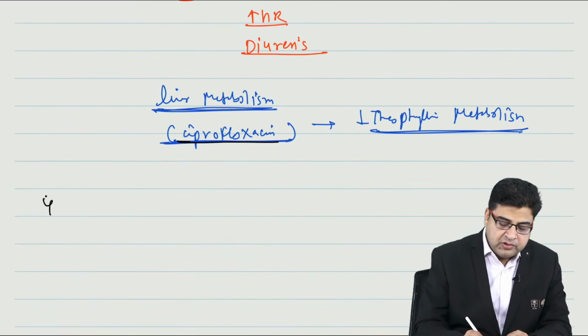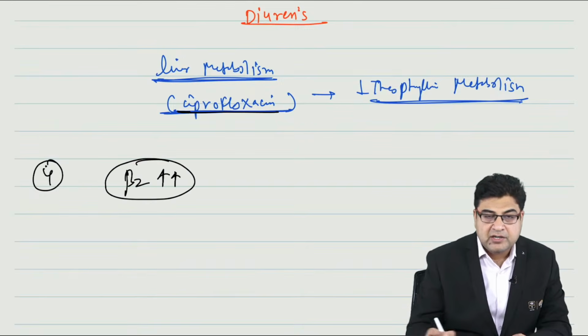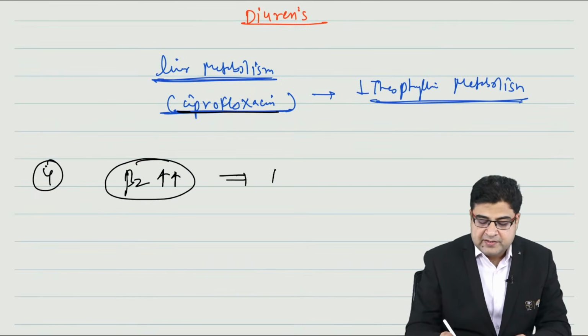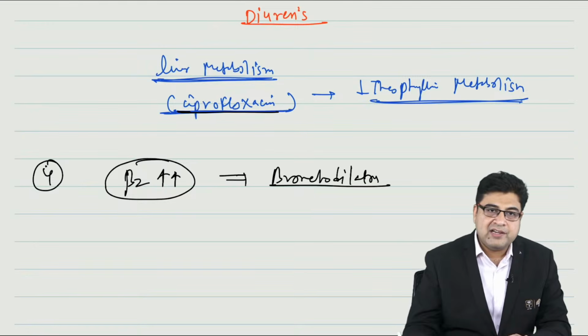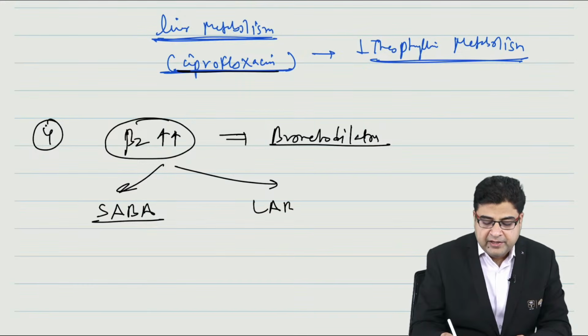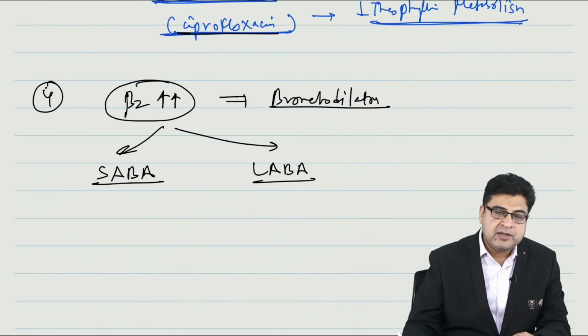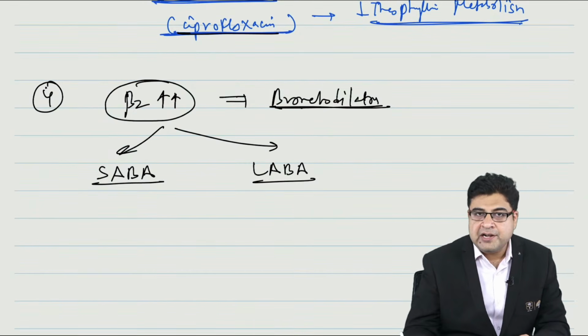Now the fourth important drug in bronchial asthma is Beta2 agonist. The medicines which are Beta2 receptor agonists are bronchodilators. So bronchodilators are also given for bronchial asthma. Right? Medicines can be of two types: we have short-acting Beta2 agonists and long-acting Beta2 agonists, which are used as bronchodilators for bronchial asthma.